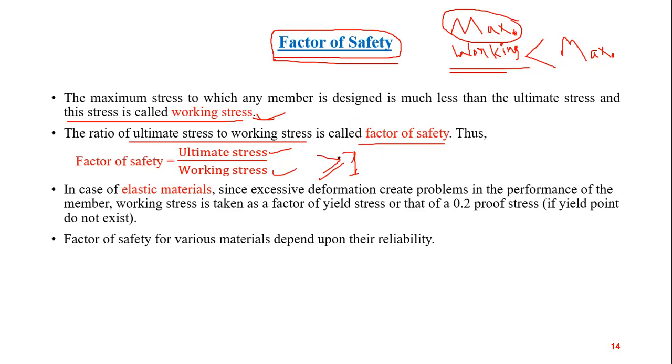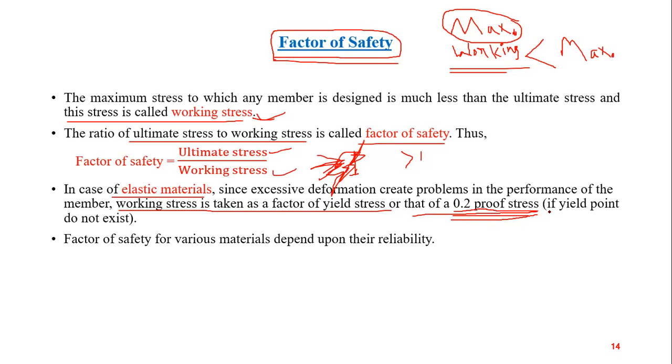And in almost all cases, this is greater than 1 because ultimate stress is always greater than the working stress. Now, in case of elastic materials, since excessive deformation creates problems in the performance of the member, working stress is taken as a factor of yield stress or that of 0.2 proof stress. This I discussed earlier, 0.2 proof stress. When we discussed the stress strain diagram for aluminum and high strength steel, there I mentioned this 0.2 proof stress.